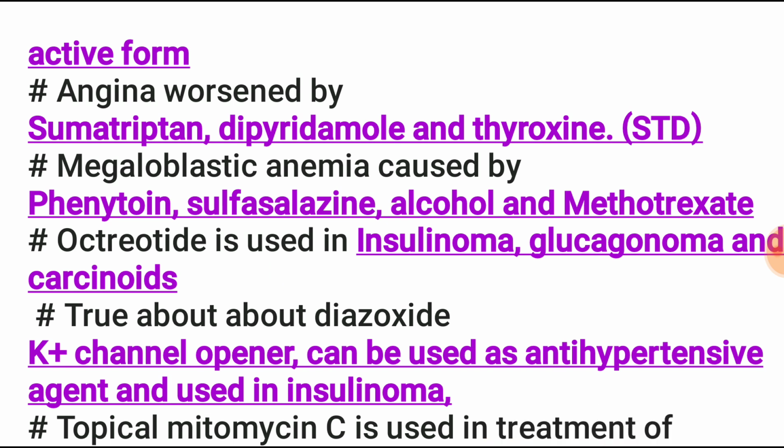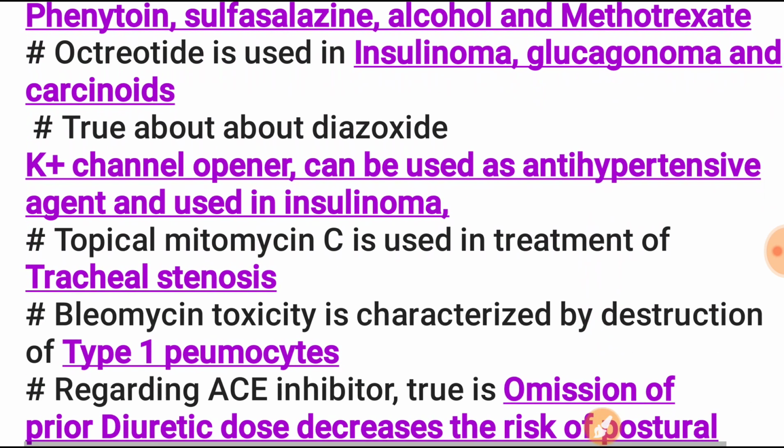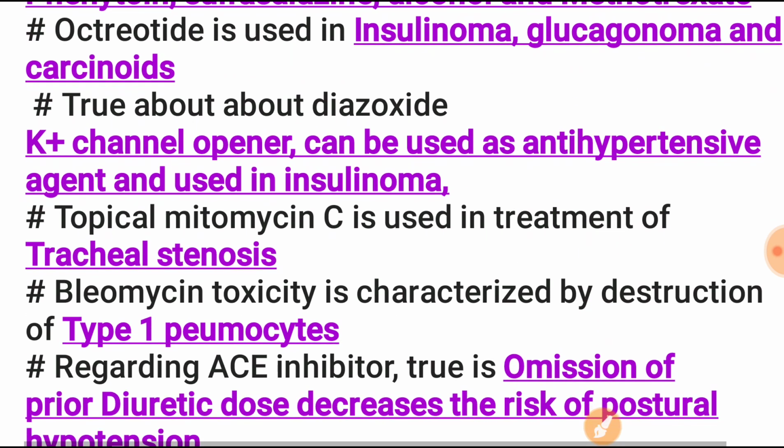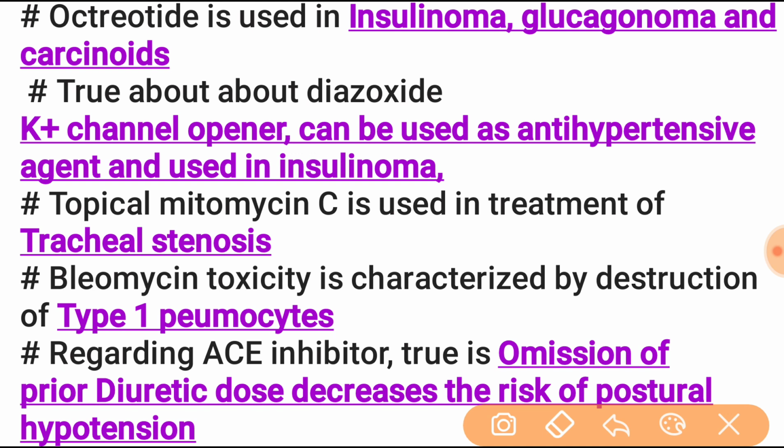Next is true about diazoxide. The diazoxide is a potassium channel opener, so it can be used as an antihypertensive agent and used in insulinoma. Next one is the topical mitomycin C, used in treatment for tracheal stenosis.